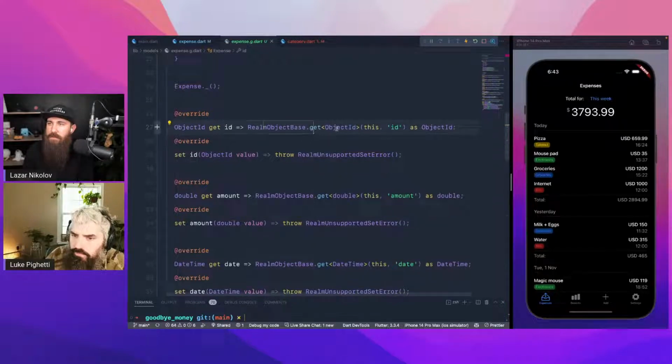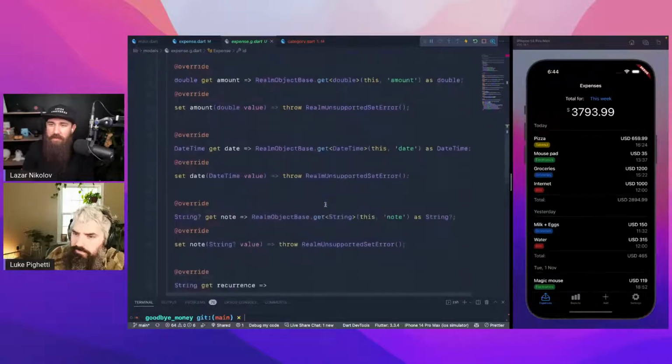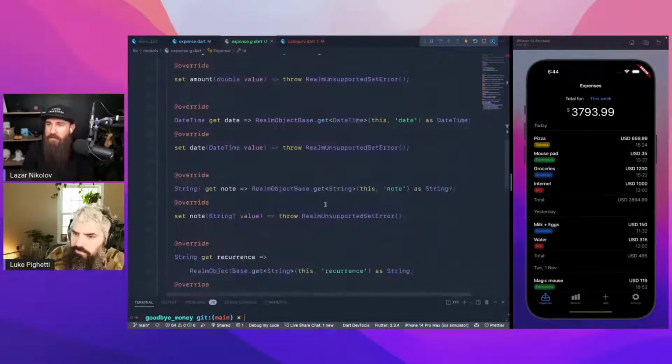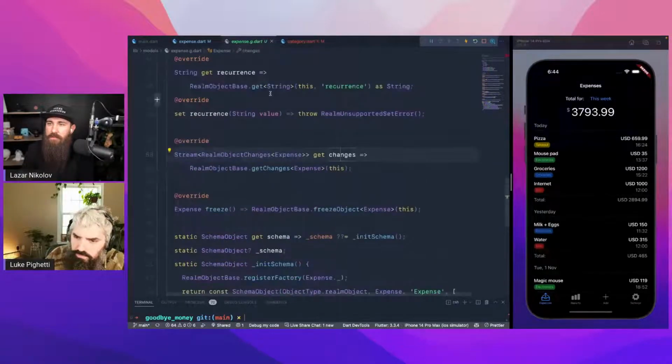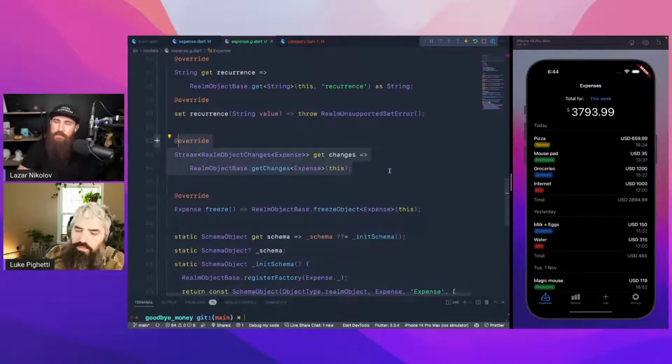Realm object base, get this ID. So we get the typings, right? Yeah, we get the typings this way. Nice. Okay, this is code generation, right? Yep. We can freeze it as well. Okay, cool. Get changes. Okay, now this is cool. We can get the changes of the objects. Oh, so it's like reactive. Yeah, it's like reactive, not transactions, but changes.